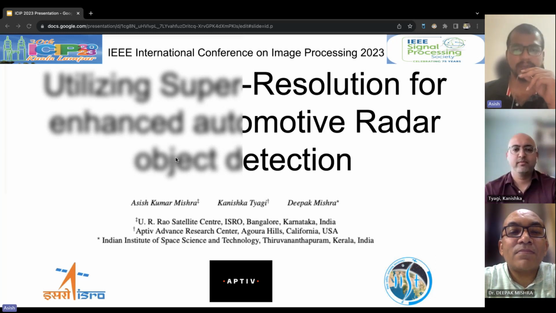In this paper, our main focus is radar object detection using super resolution. The title itself provides a clear idea of what we'll be discussing. While the effect shown here may not precisely represent the appearance of low and high resolution radar image, it does give you a sense of what super resolution entails. Let's see what this paper is all about.